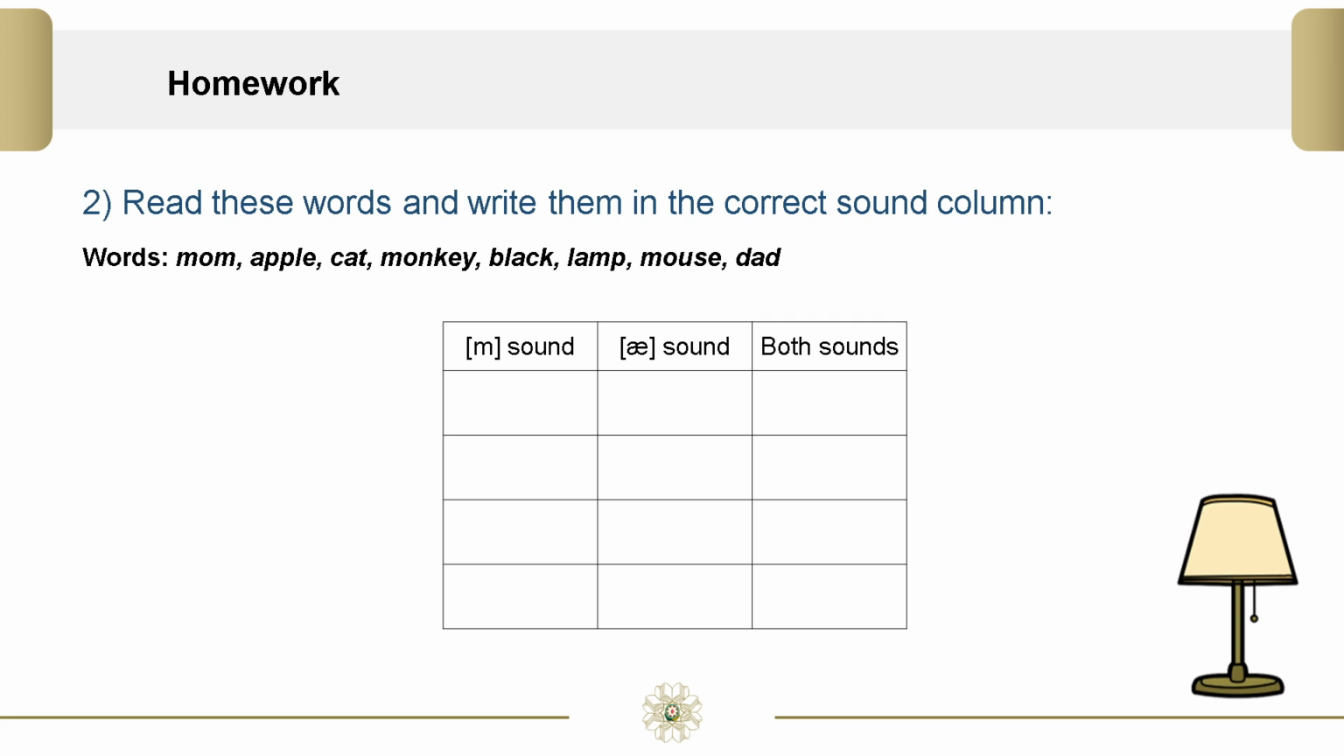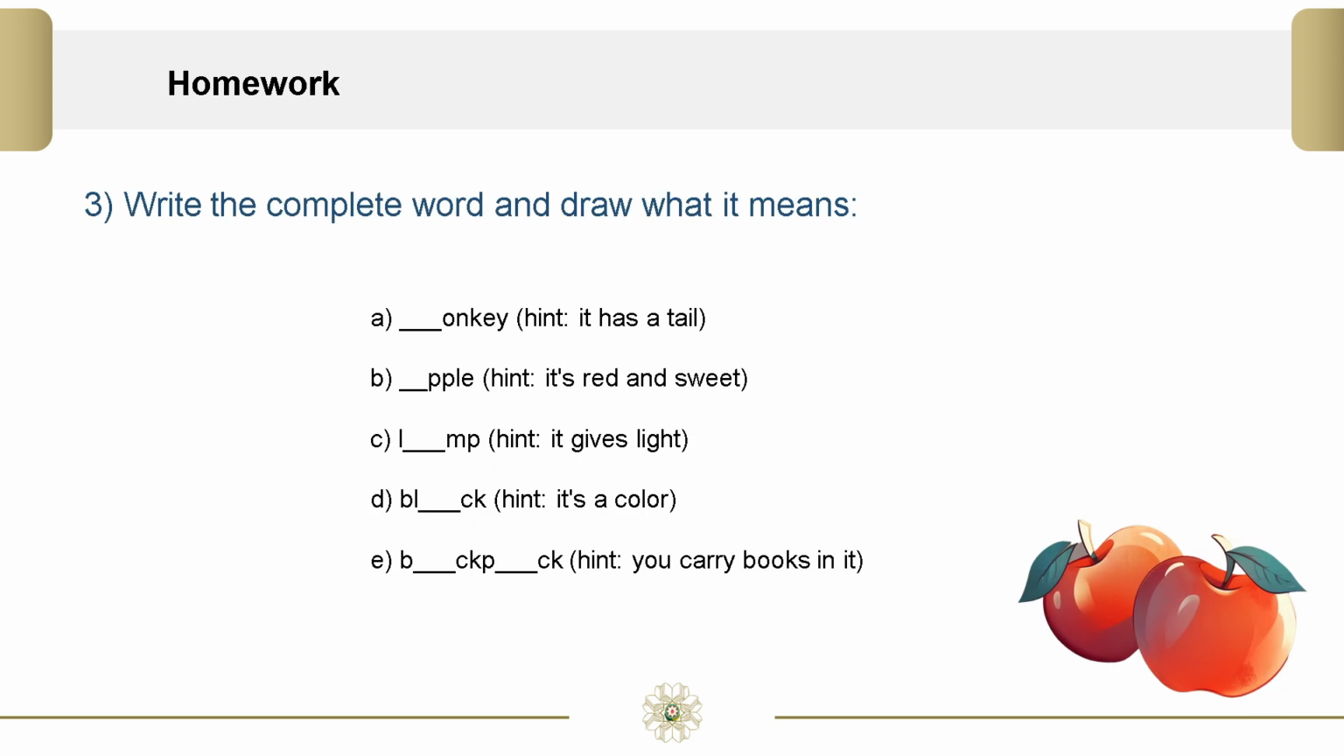Words: mom, apple, cat, monkey, black, lamp, mouse, dad. M sound: mom, monkey, mouse. A sound: apple, cat, black. Both sounds: lamp. Write the complete word and draw what it means.